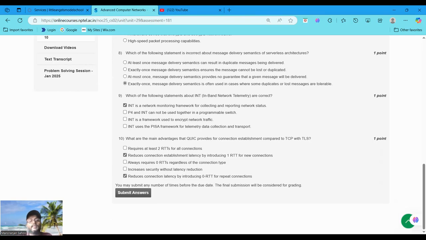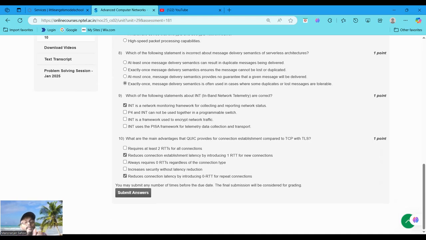In contrast, TCP plus TLS, even with TLS session tickets, typically requires at least 1 RTT for a repeat connection, because the TCP handshake, that is 1 RTT, is still needed, and TLS resumption may add additional latency. 0 RTT in QUIC significantly reduces the connection latency for repeat connections, making this another key advantage over TCP plus TLS.